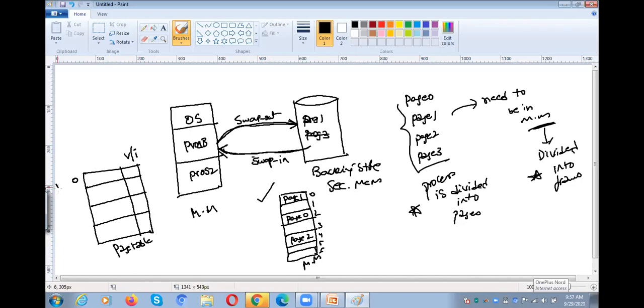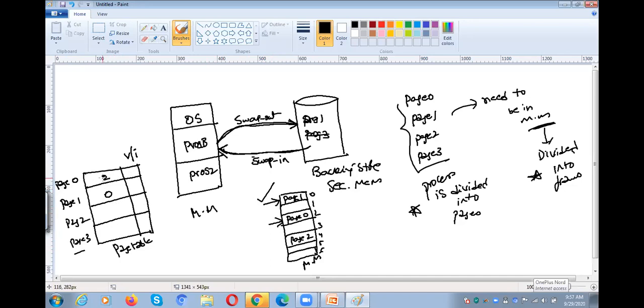Page 0, page 1, page 2, page 3. Page 0 is available in which frame? Second frame, so frame number 2. Where is page 1 available? Page 1 is available in frame 0.